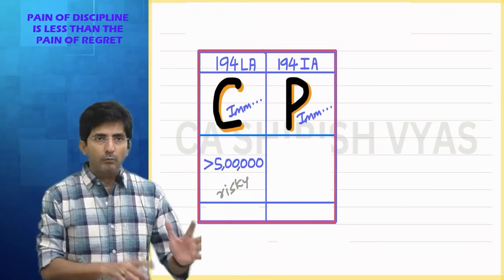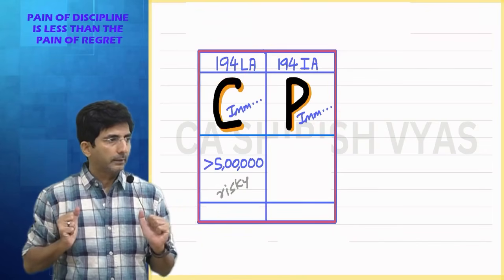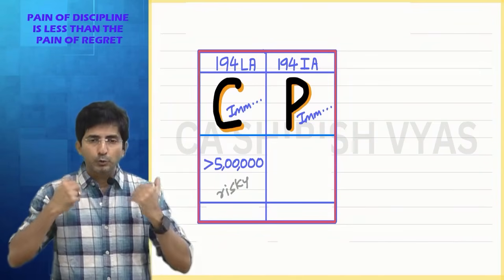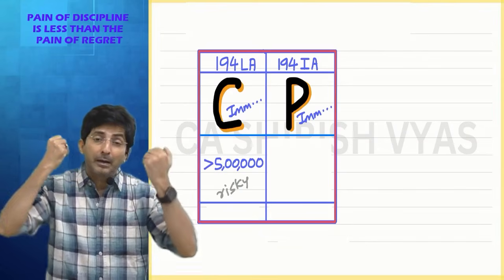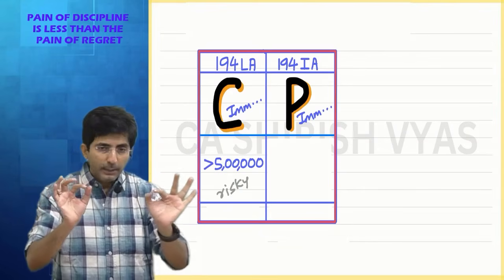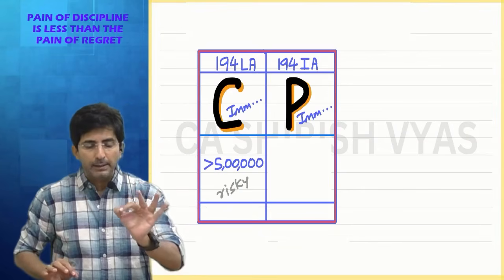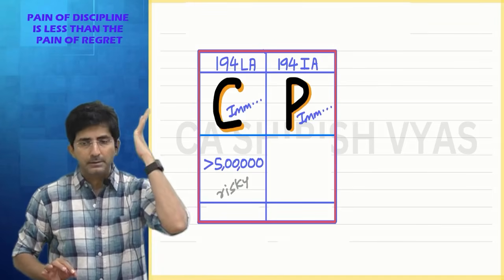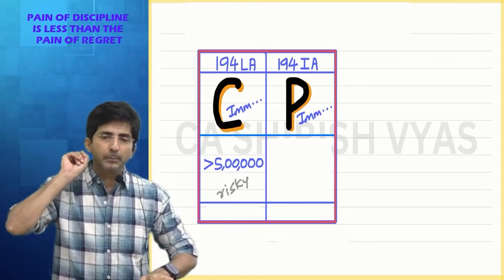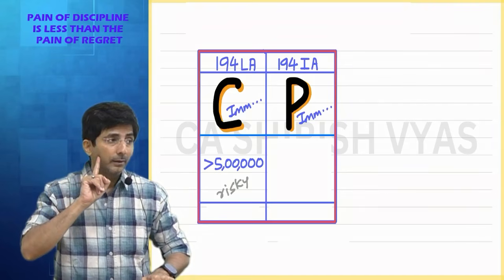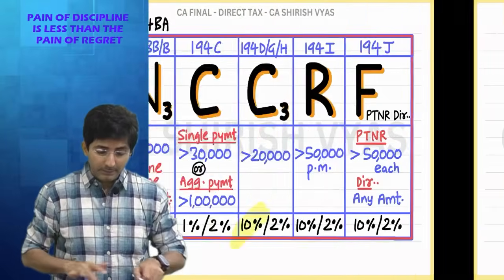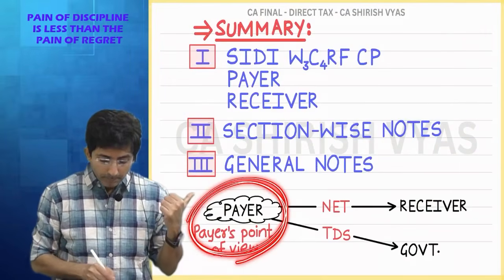Now, the next section. Here I have voluntarily acquired some property. Please imagine I purchase a house property. I purchase a bungalow. I purchase some immovable property, maybe a land or house. If the transaction value is greater than or equal to 50 lakhs, 1% TDS will be deducted by the buyer of the property. Who deducts TDS? The payer. This chapter is for the payer.